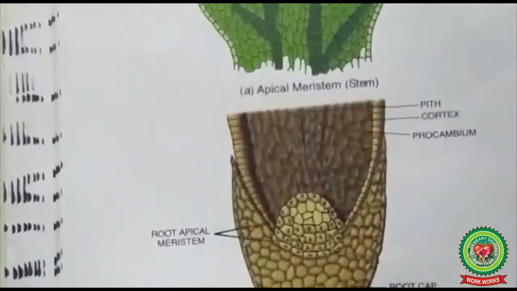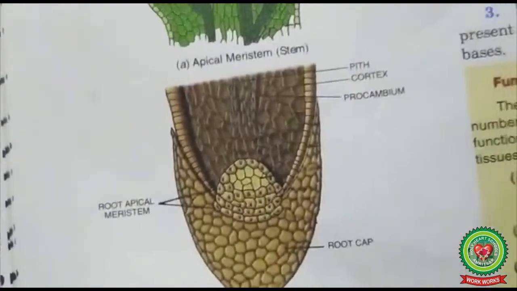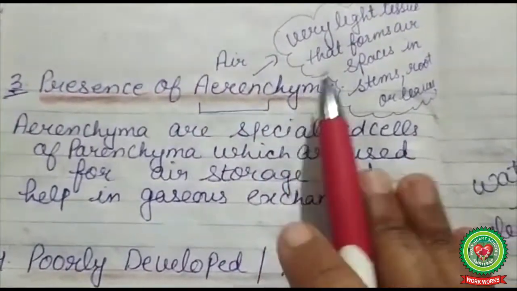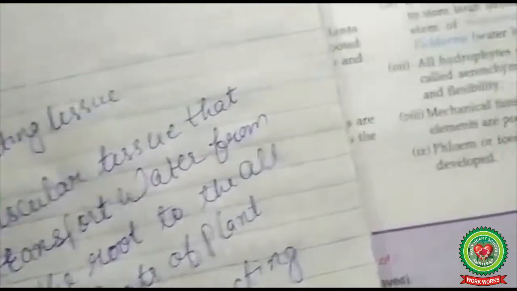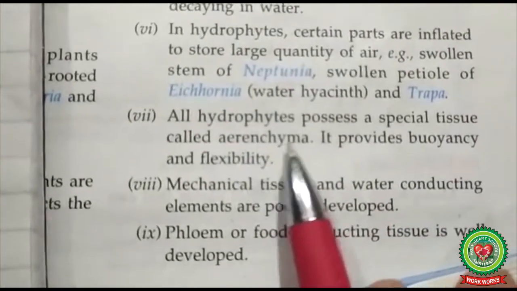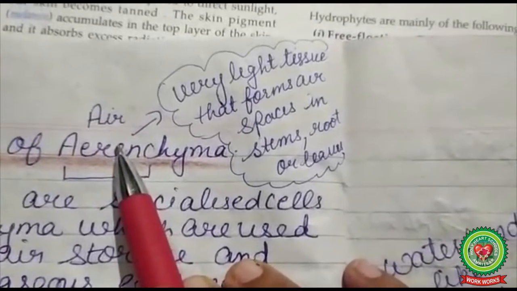Now, next adaptation is presence of parenchyma. All hydrophytes possess a special tissue called parenchyma. What is parenchyma? Paren means air.